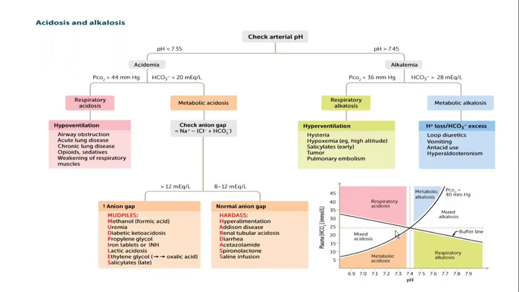So these are some examples of metabolic alkalosis. So this is about acid-base balance disorders. I hope I have given some amount of information regarding acid-base disorders. Do read the topics again, guys. Thank you.